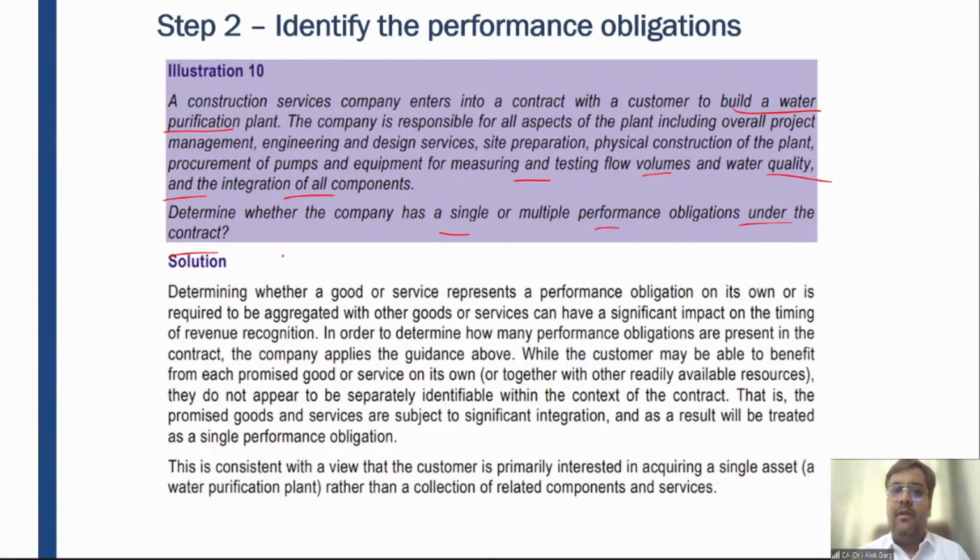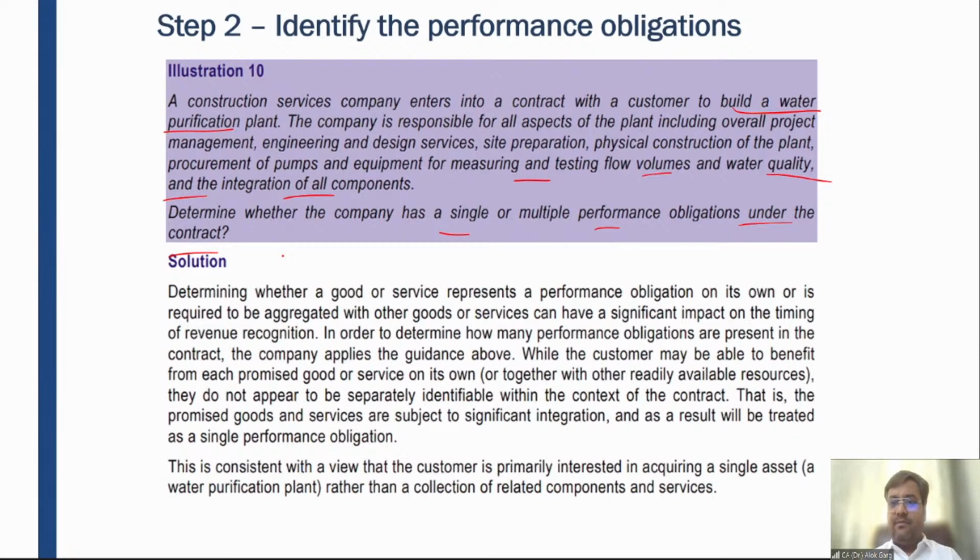So Sumit wants to have a complete water purification plant, and Srishti's company is responsible for all aspects of the plant, including overall project management, engineering services, architectural services, site preparation, physical construction, civil work, procurement of pumps and equipment for measuring and testing flow volumes and water quality, and the integration of all components.